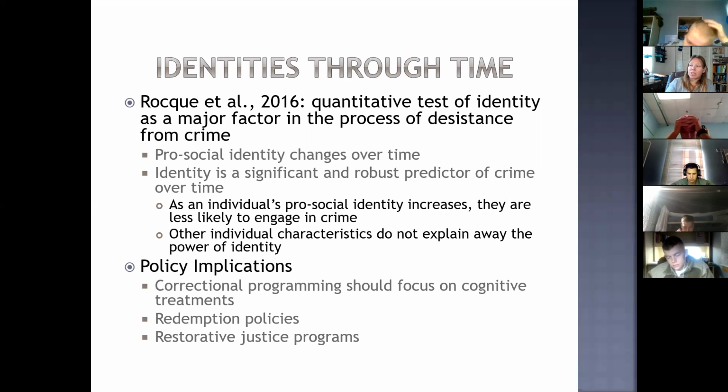Other policy implications that we can get from this are to use redemption policies and restorative justice programs. I'll go into a little more detail about those, but what they do is, while cognitive behavioral treatment can change your identity, the redemption policies and the restorative justice programs help solidify that identity change. A redemption policy includes things like rites of passage ceremonies, indicating to the individual and to the community that the offender status has been shed, and encouraging successful reintegration.